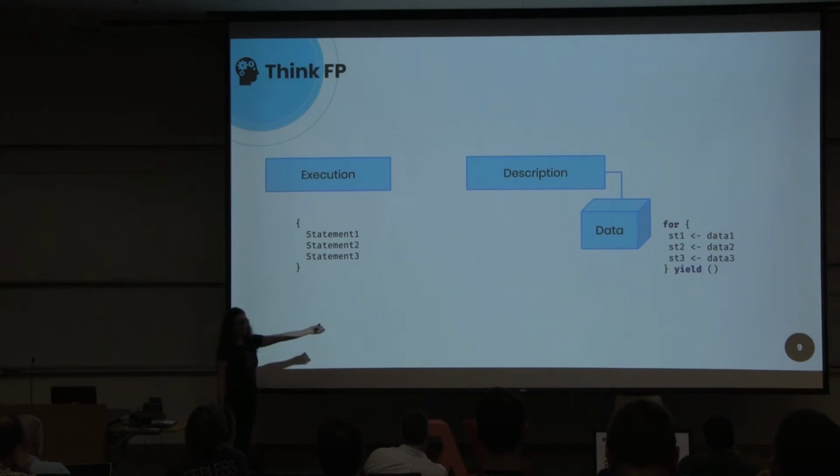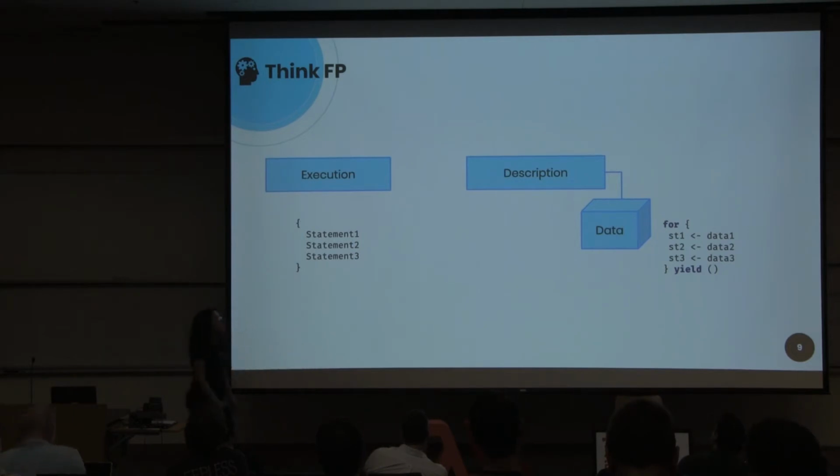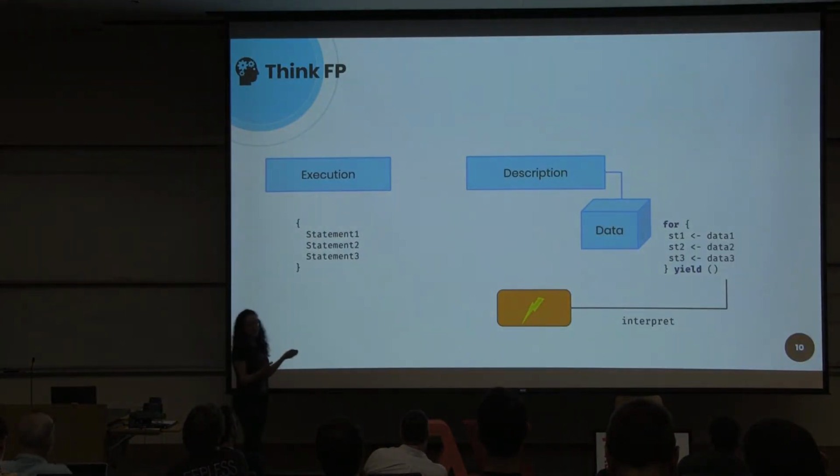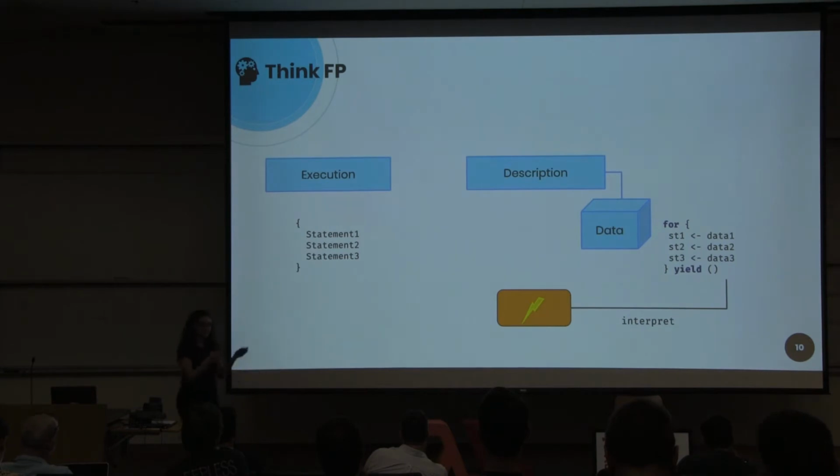At the end of the day, we need to interact with the real world, so we need to interpret our data type, which describes our effectful program, and we need to have an interpreter. In Scala, we don't have a standard data type that describes effectful programs.